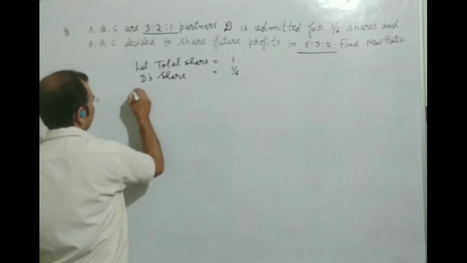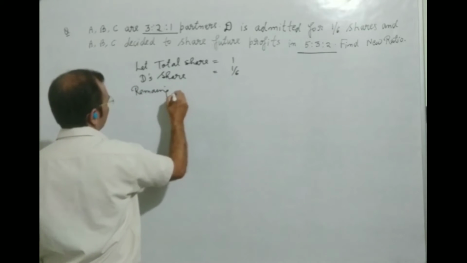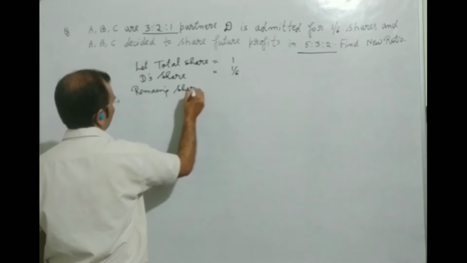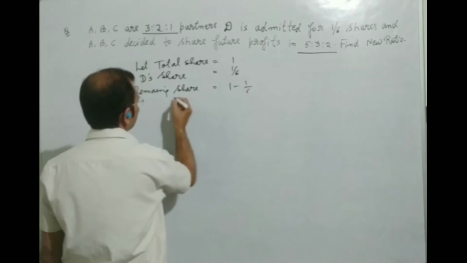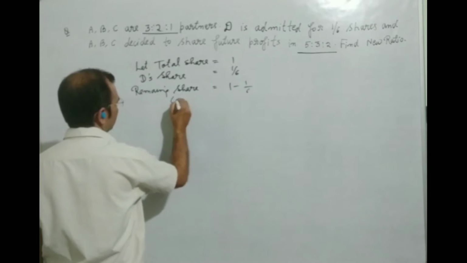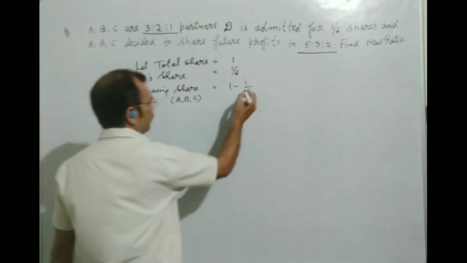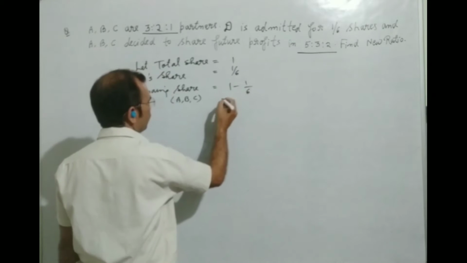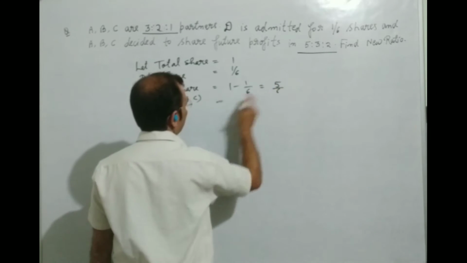So remaining share will be 1 minus 1/6. Remaining share will be for A, B and C only. 1/6 we will deduct from 1, and in this way we will find 5/6.